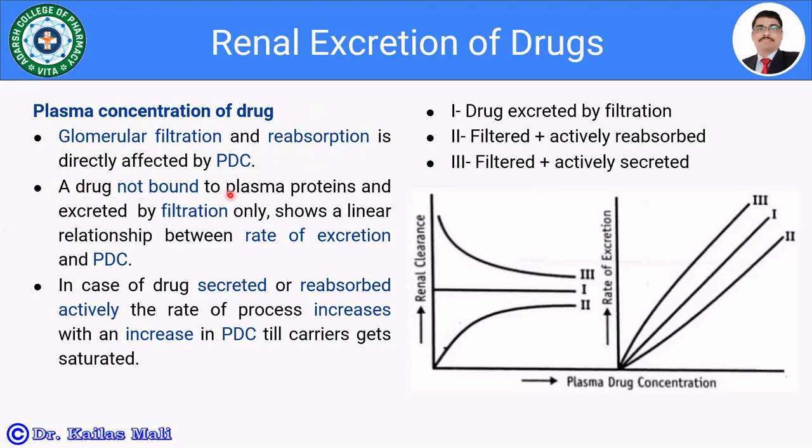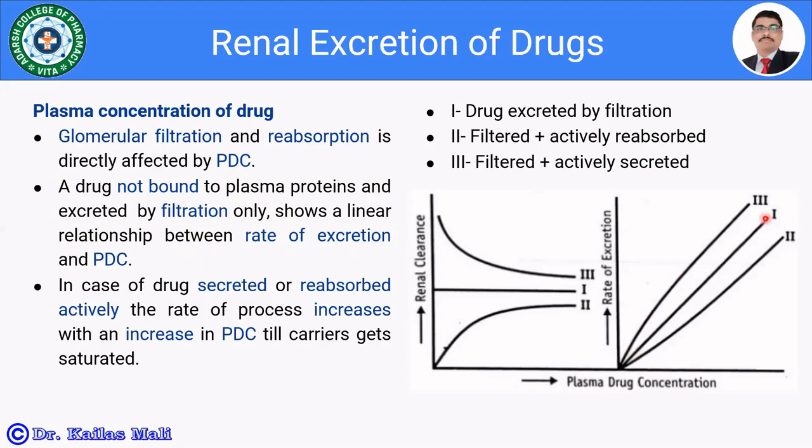A drug not bound to plasma protein, that is an unbound drug, which is excreted by filtration only, shows a linear relationship between the rate of excretion and PDC. Look at the graph, the second graph, rate of excretion versus PDC, middle curve.